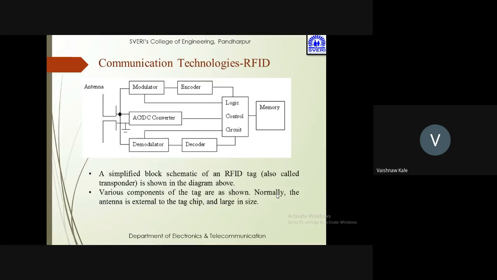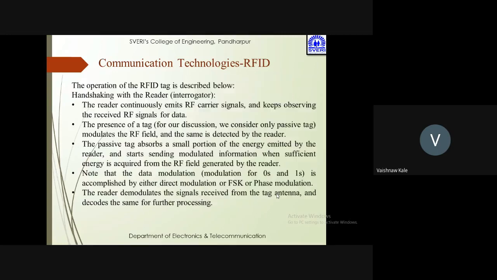Then a simplified block schematic of RFID, also called a transponder, is here. Various components of the tag are shown. Normally the antenna is external to the tag chip and large in size. सबसे बड़ा होता है वो. Now the operation of the RFID tag is described below. Handshaking with the reader. तो tag और reader के बीच में handshaking होती है.